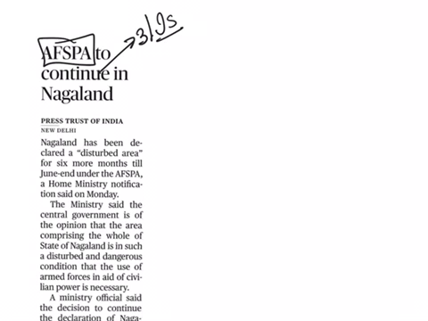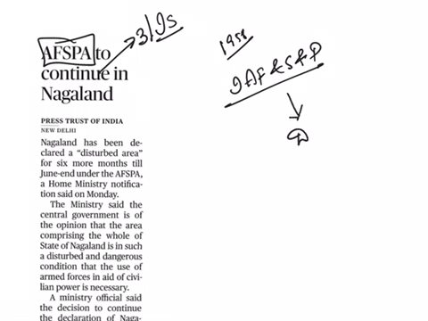This act was enacted in 1958. This act grants special powers to the Indian Armed Forces and the state and paramilitary forces in the areas that are considered disturbed areas.